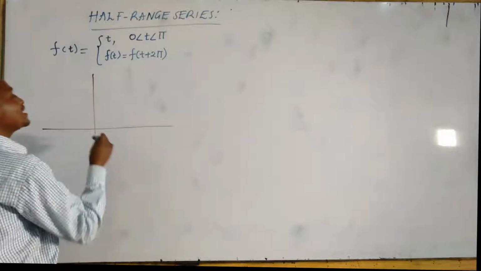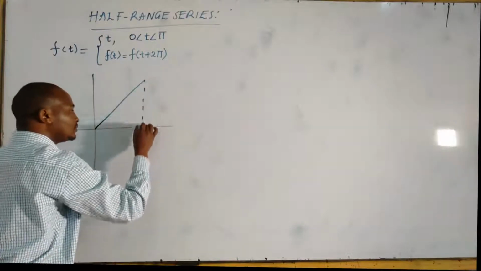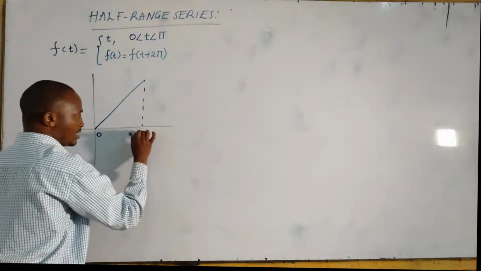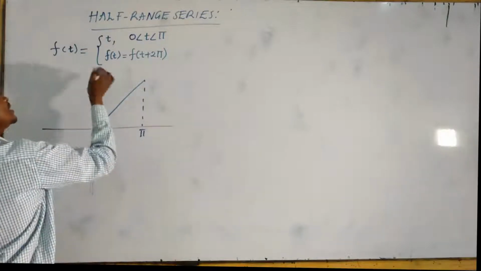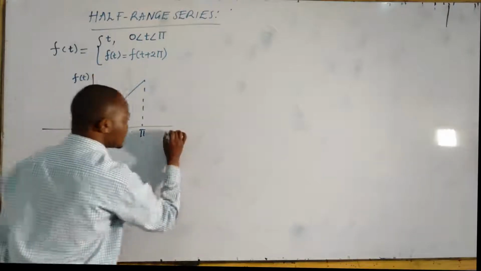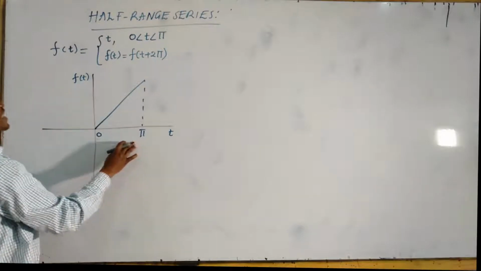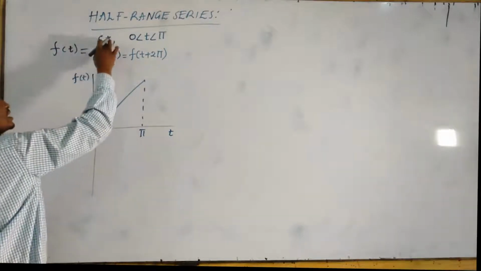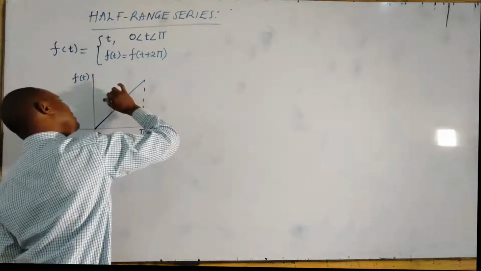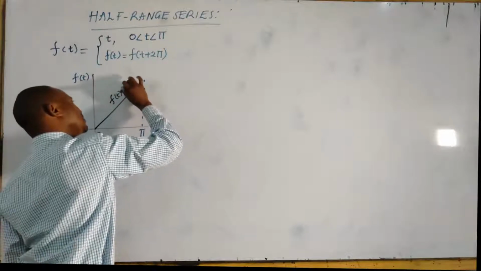We plot the range that we already know, between 0 and pi. Here the axis is a function of t. Here the axis is t. We know between 0 and pi, the function is defined by f(t) is t. That is, here this line is f(t) is equal to t.